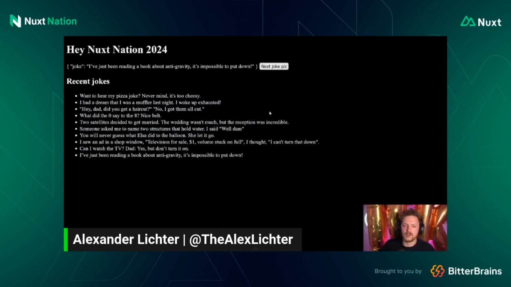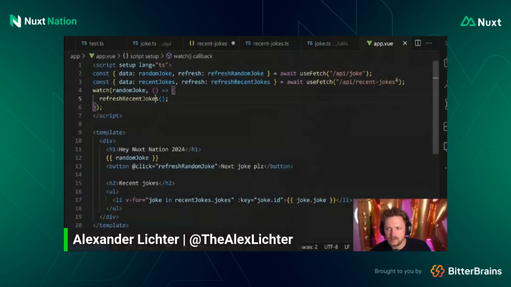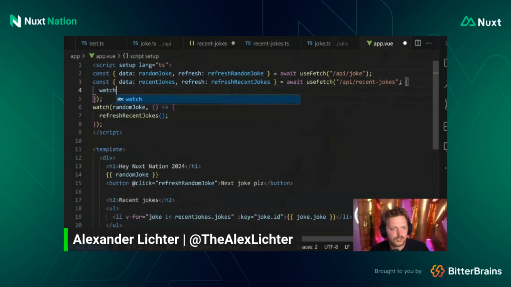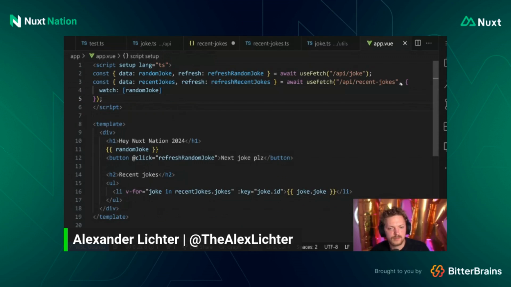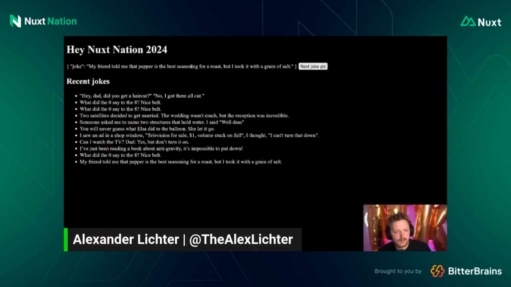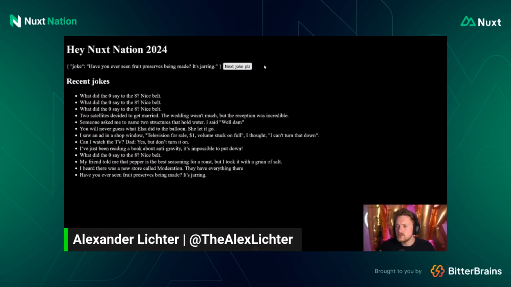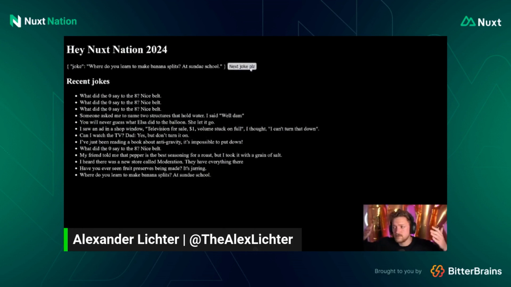Wonderful. Great. But we could even do something else because there's a watch option, right? So we could say watch, and we watch random joke. Remove this code, and ideally, things just work well. Because useFetch has a functionality, also useAsyncData has this functionality, to make sure that you can watch things and update the whole request. So, like, redo the request.